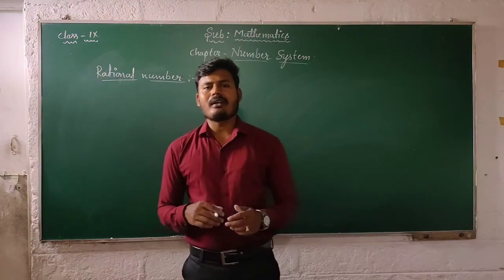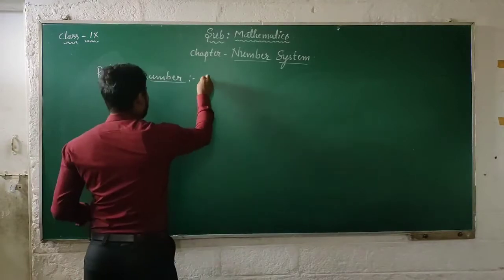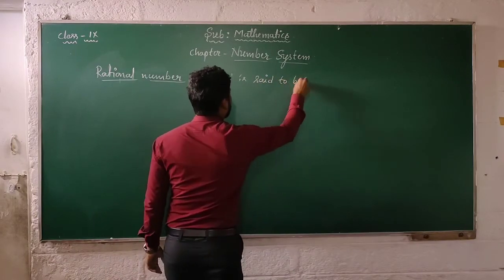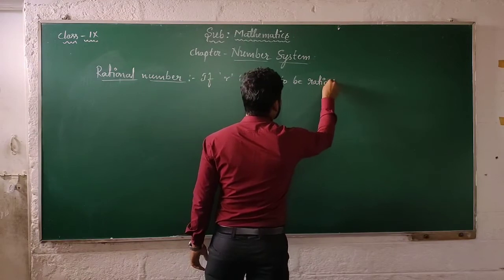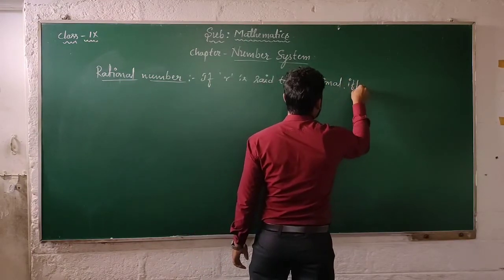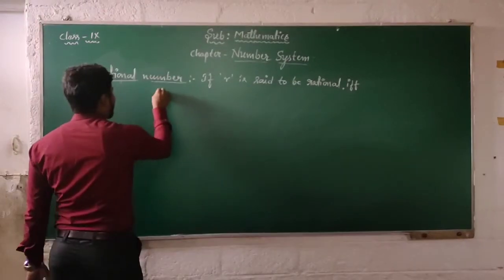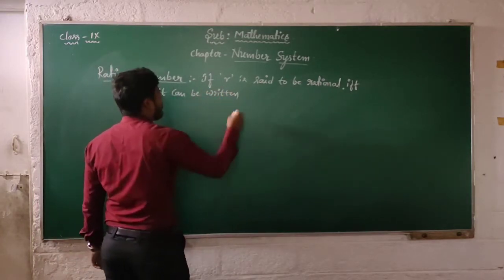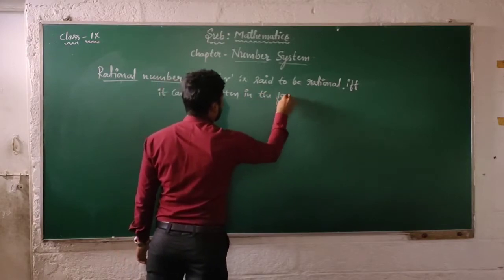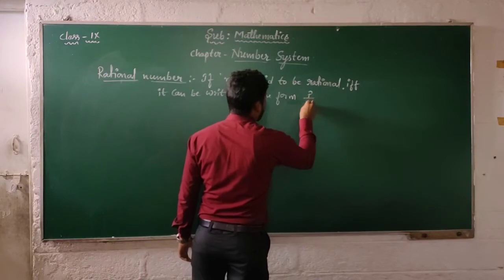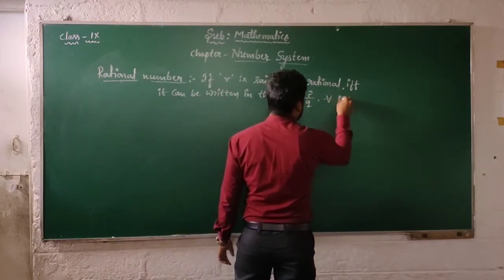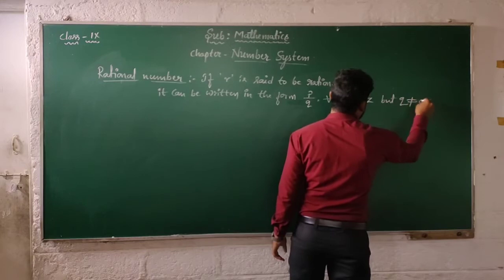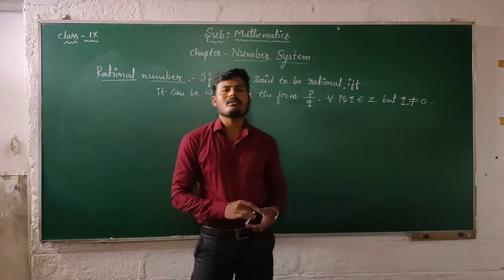This is the definition for a rational number.